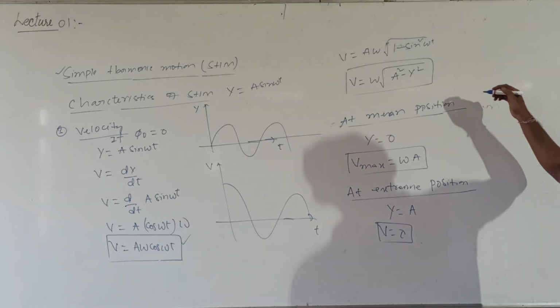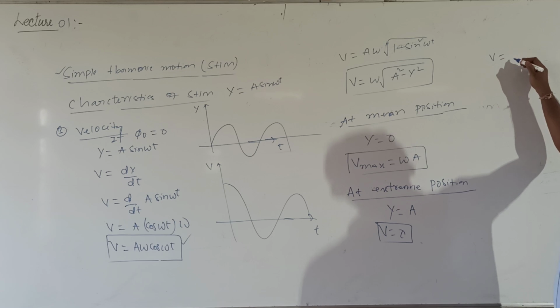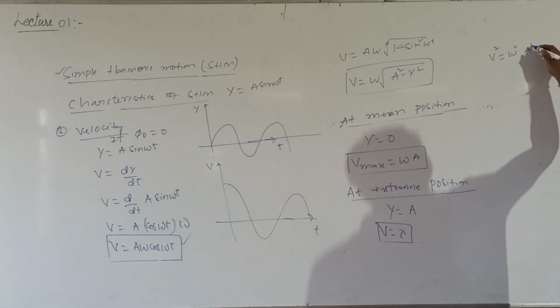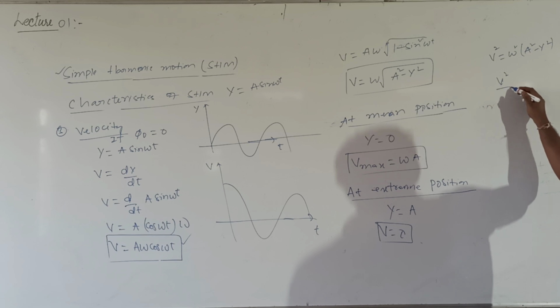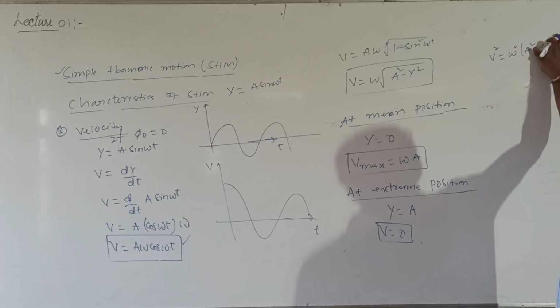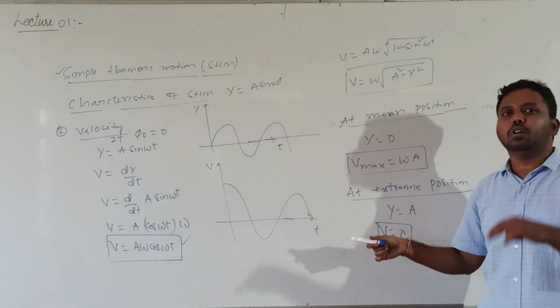So here we got v is equal to omega into root over a square minus y square. Can I write v square is equal to omega square into a square minus y square? So from this, v square by omega square... Till now, up to here, okay? And one more thing is important.